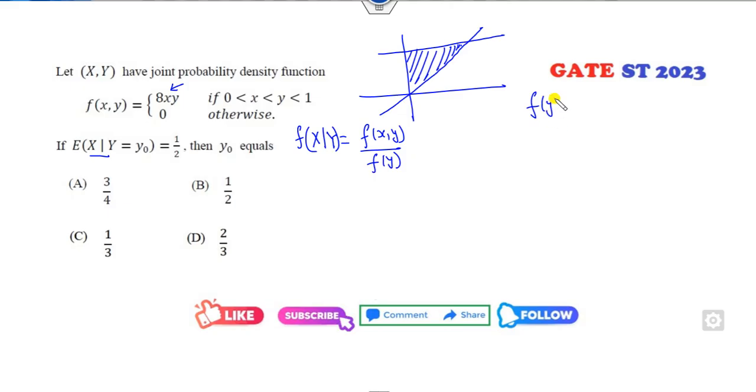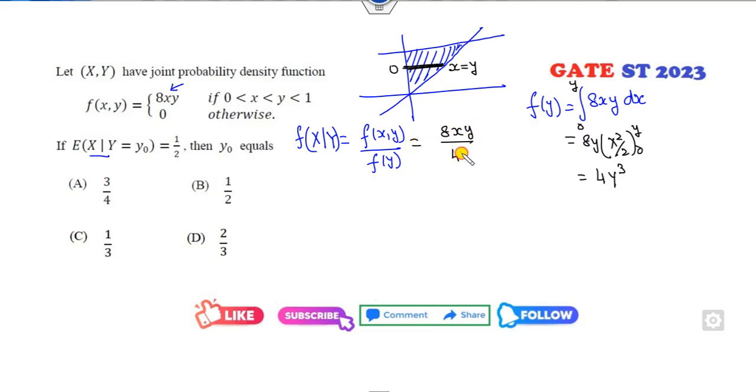So what is f of y? I can integrate with respect to x, 0 to y, as this line is here. So 8y is outside, it is x square over 2 from 0 to y. So it's 4y cube. So this value is 8xy over 4y cube, that is 2x over y square.